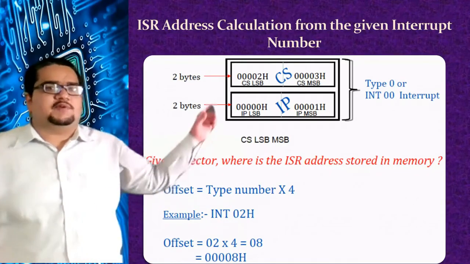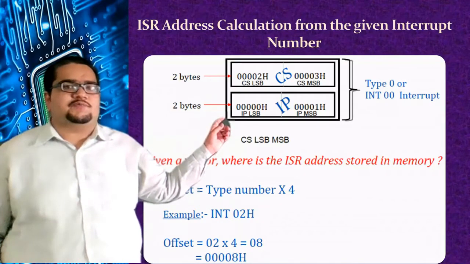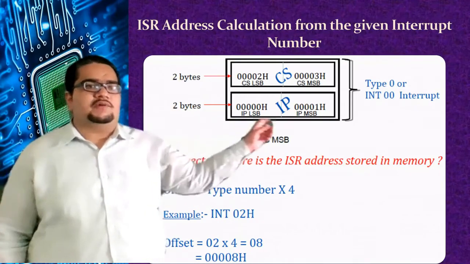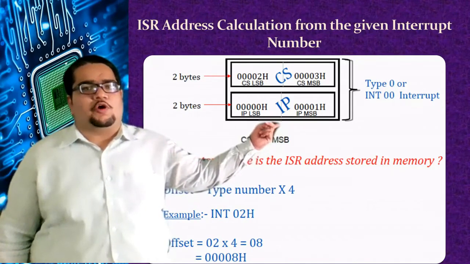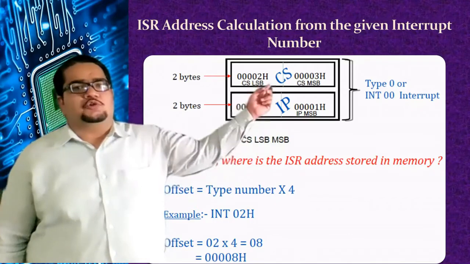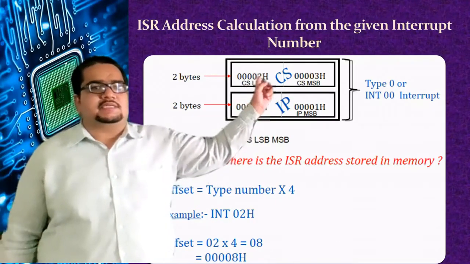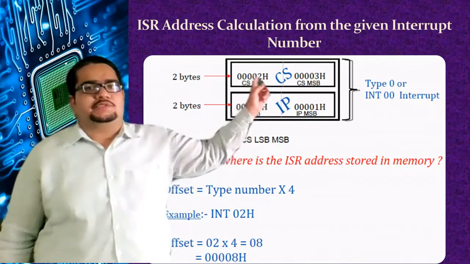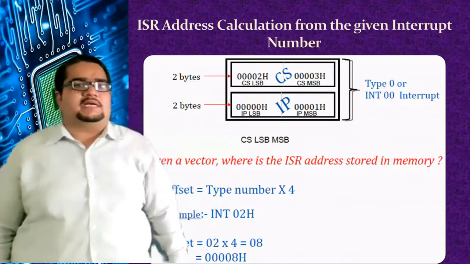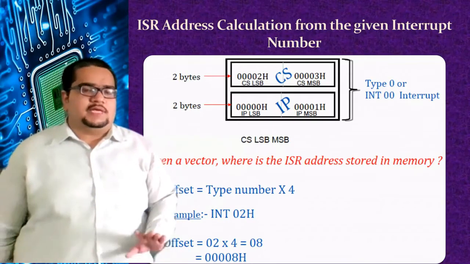You can see from this explanation that at the earlier locations for int 0, locations 0 and 1, these two bytes contain the offset address which has to be copied into the IP register, and the next 2 bytes, 0 plus 2, contain the CS content, that means the segment address, which can be copied into the CS register for that particular interrupt service routine. We know that interrupt service routines are also programs, they are code.